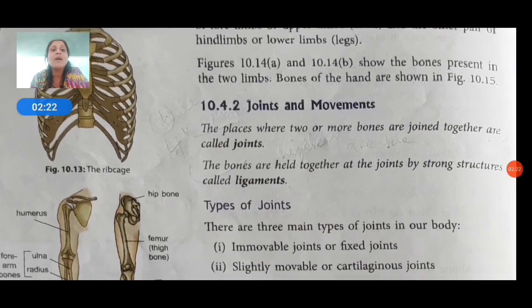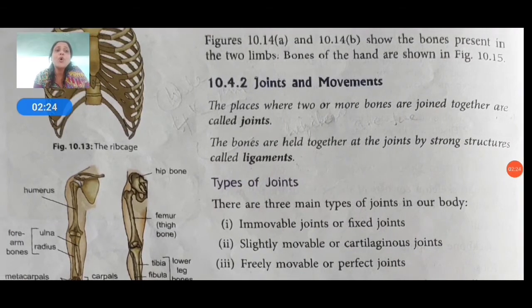Then joints and movements. The place where two or more bones are joined together is called a joint. The bones are held together at the joints by strong structures called ligaments.